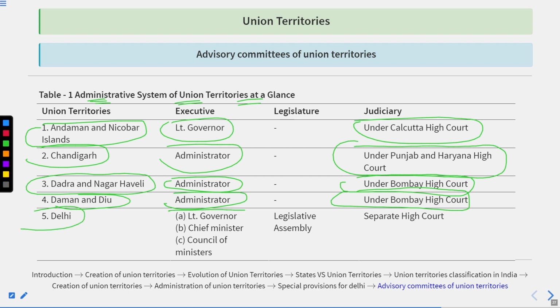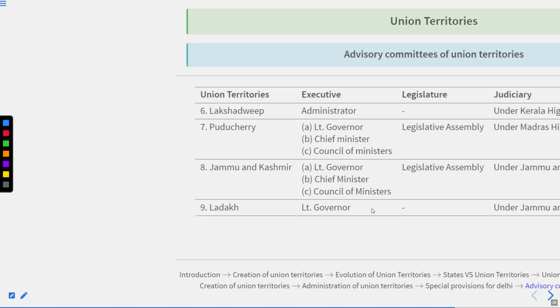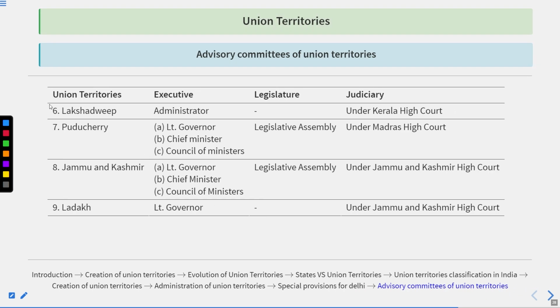Delhi: executives are the Lieutenant Governor, Chief Minister and Council of Ministers. Legislature, Legislative Assembly is there. Judiciary, it is having its own High Court. Lakshadweep: Executive is Administrator, under the judiciary of Kerala High Court.